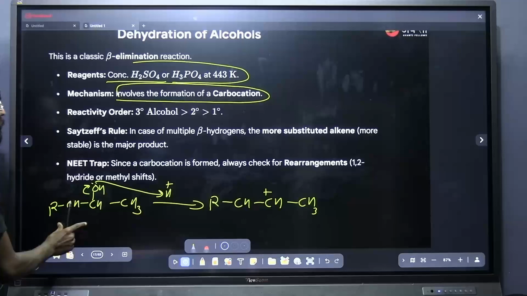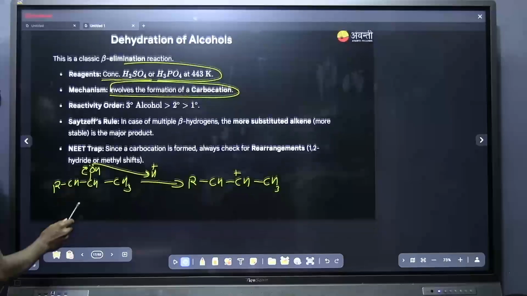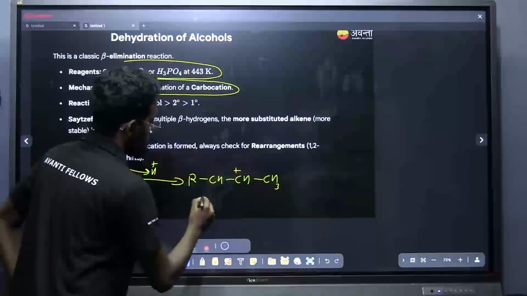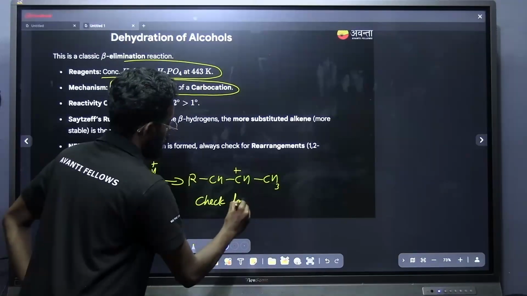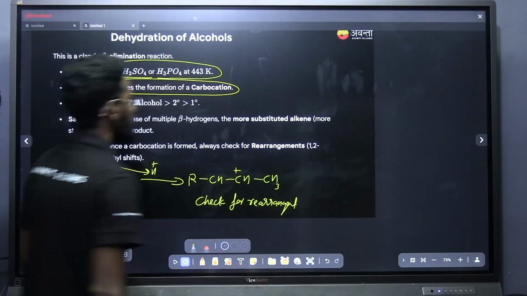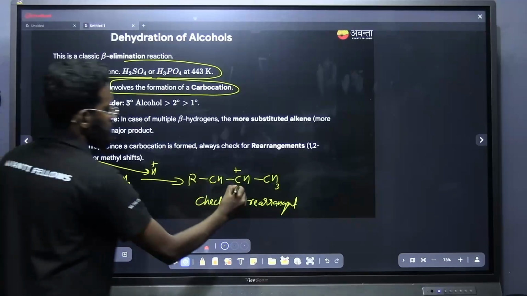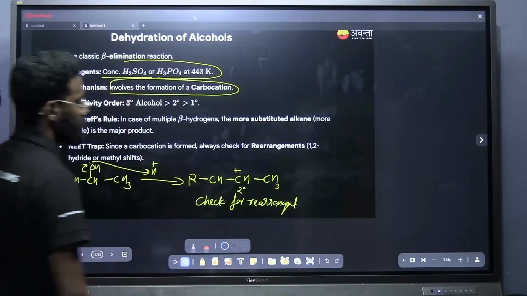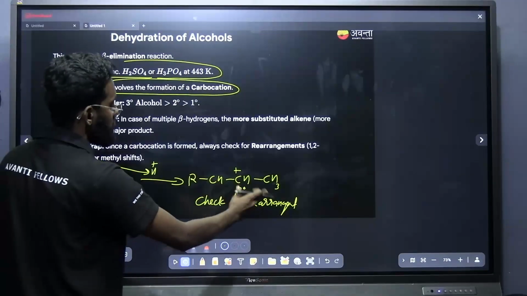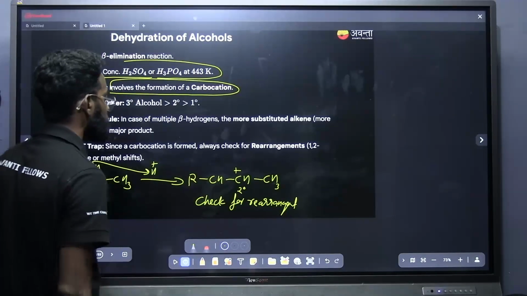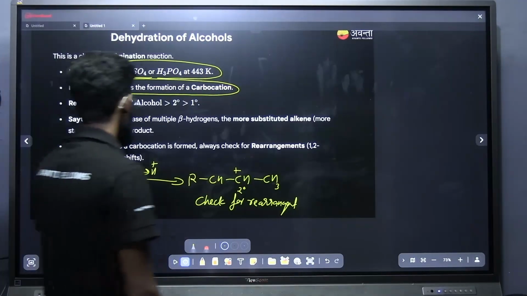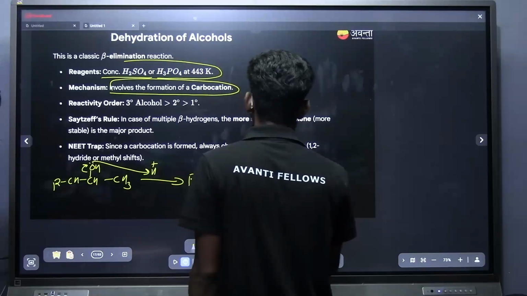Whenever you get a carbocation, you should check whether rearrangement is possible or not. Here it is a secondary carbocation, and on rearranging there is no possibility to convert it to tertiary. So this will be the stable carbocation here.